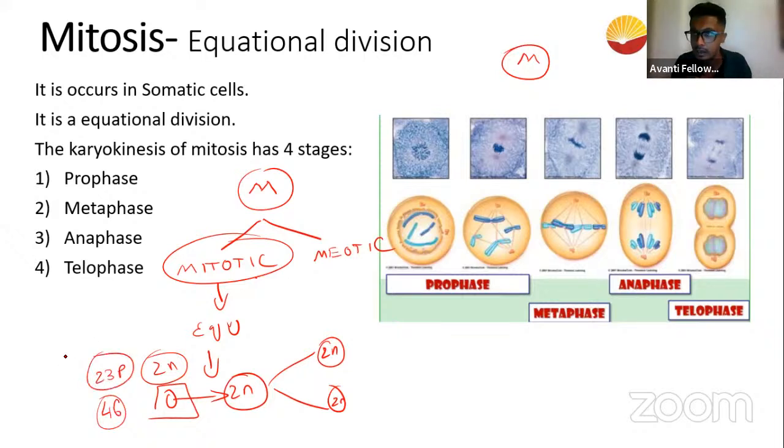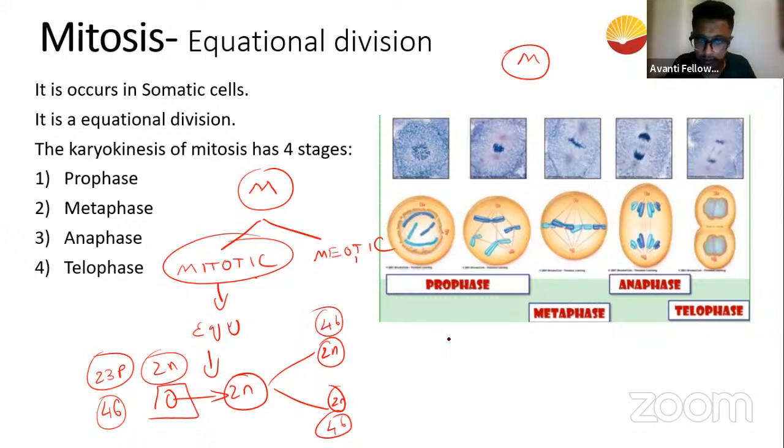Both of you are right. Now this mother will divide into two daughter cells. By the end of the cell division, if both daughters have 46 or 23 pairs, it is called a mitotic division.